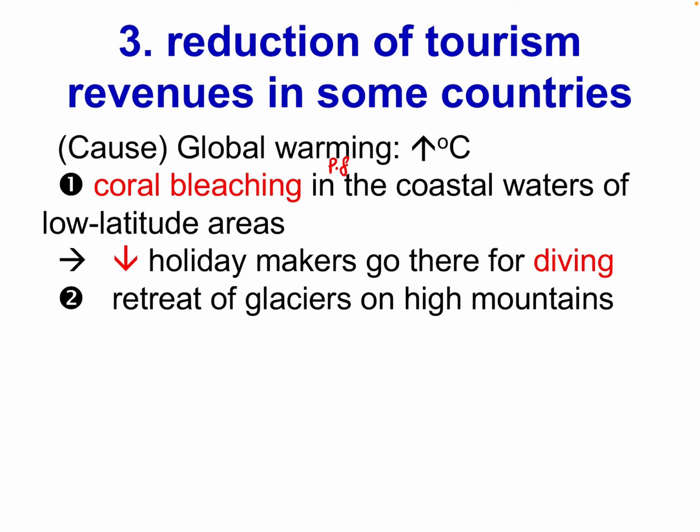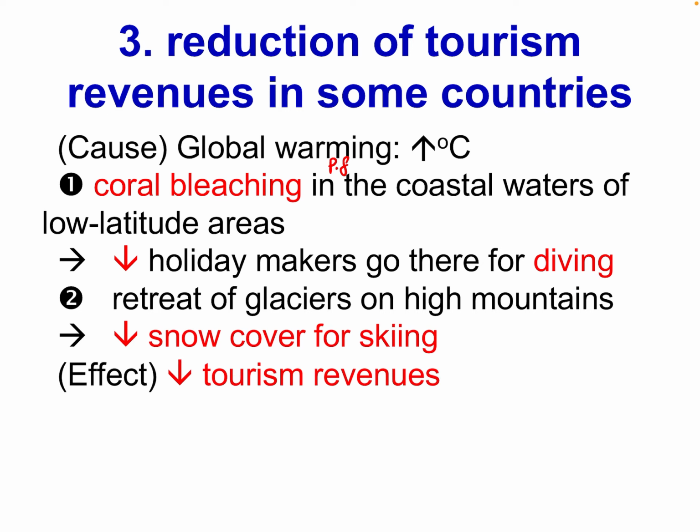Second one, some people enjoy going to the glaciers on the mountain top for skiing. Same, because of the melting of glaciers, they have less snow cover for skiing. So all will cause less tourism revenues. Very easy, okay? So cold regions or the situation of Maldives, they have fewer tourist attractions. So they will all cause the impact. This one is very easy, just highlight. Nothing to add, very easy, this one.